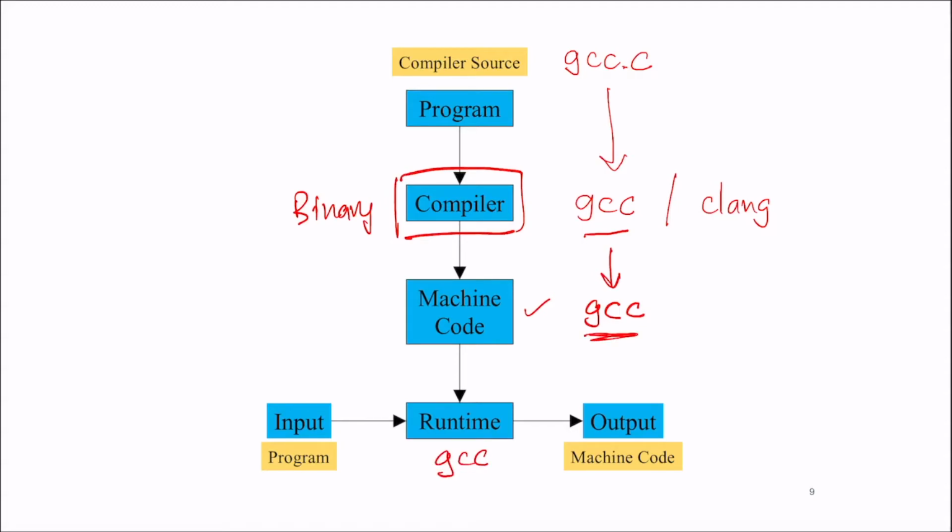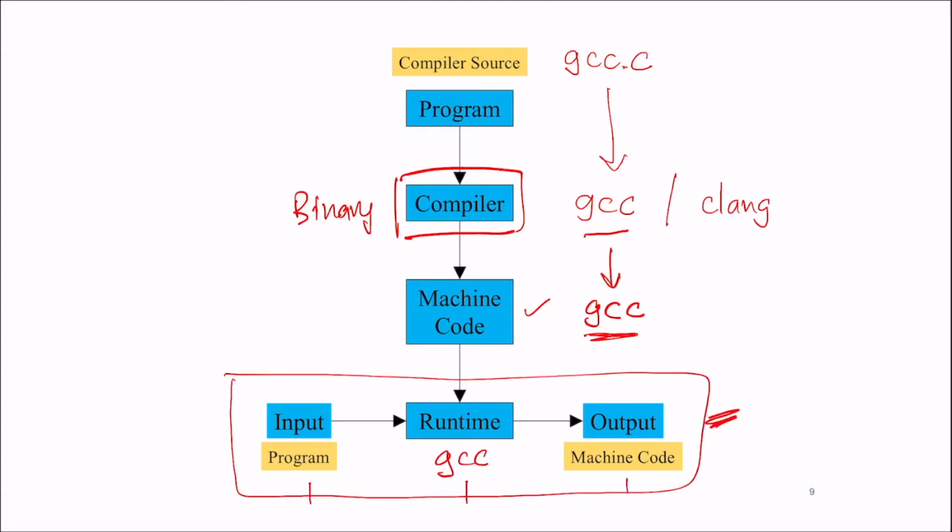And the runtime is the original diagram we saw, which takes an input program and produces an output, which is the running program, and then that goes to the runtime here, which takes some input and produces some output. As you can see, we started with the source code of a compiler, we created a compiler binary, and now the compiler binary can be used in order to compile a bunch of source code. So that's so far so good.